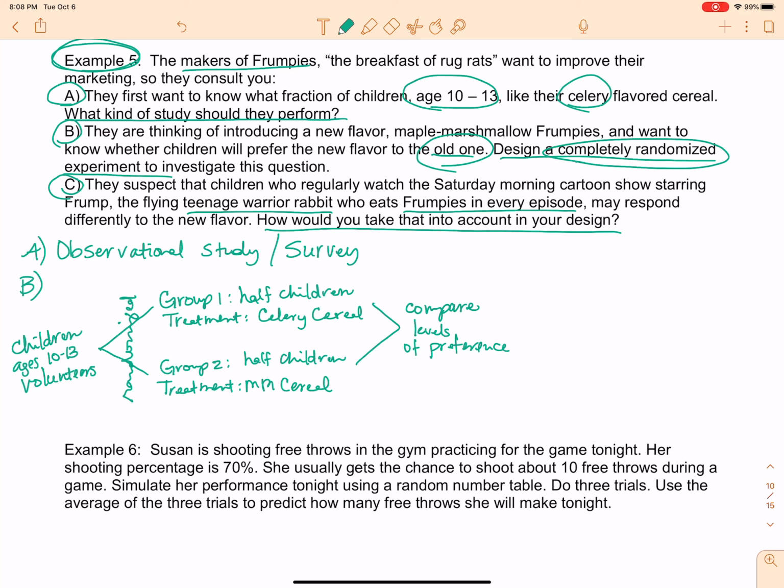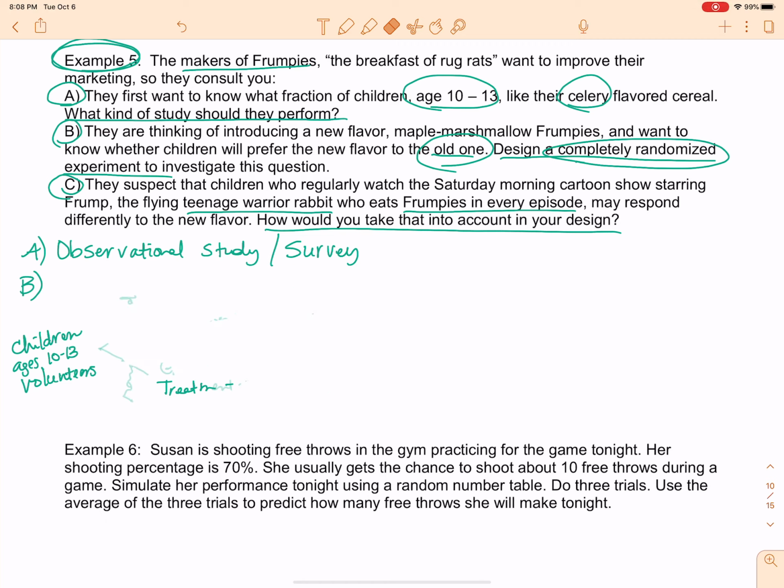Okay, we have indicated in this problem that we believe there's a certain characteristic that may affect the results. That indicates that I need to do some blocking magic. All right, I'm going to run out of room here, so I'm going to have to erase this. I'm so sorry, babies. Bless your little buttons. All right, let's switch colors.